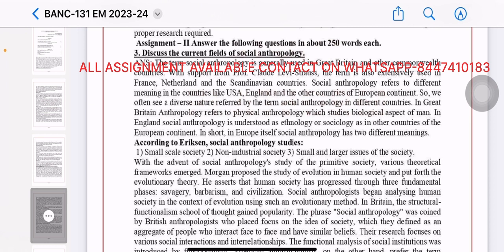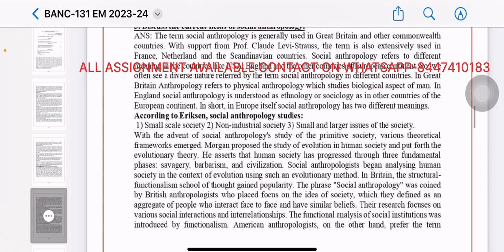In Great Britain, anthropology refers to physical anthropology, which studies the biological aspect of man. In England, social anthropology is understood as ethnology or sociology, and likewise in other countries of the European continent. In short, in Europe itself, social anthropology has two different meanings. According to Erickson, social anthropology studies small-scale society, non-industrial society, and small and larger issues of the society.